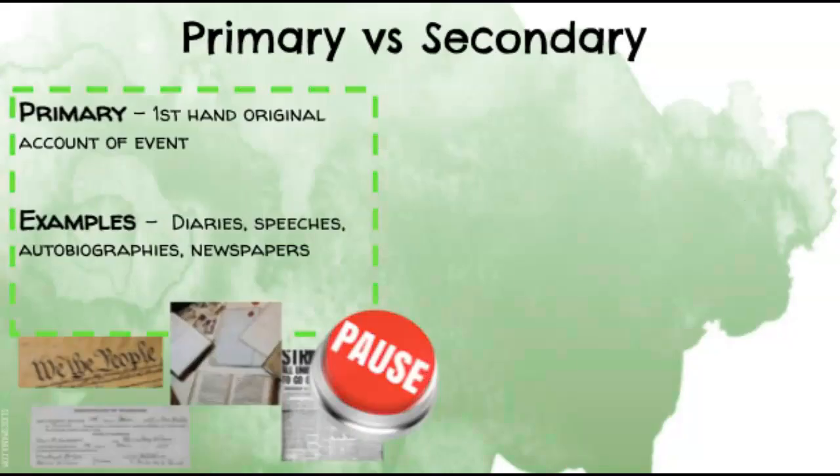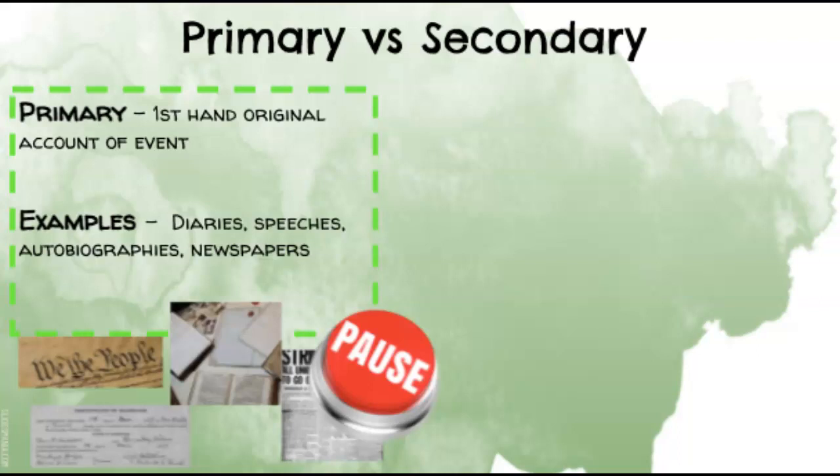We will start out with primary versus secondary documents. Primary is a first-hand original account of an event. So if you were there and witnessed it, you are a primary source. Other examples of primary sources are diaries, speeches, autobiographies. These are books written by the person who lived it.